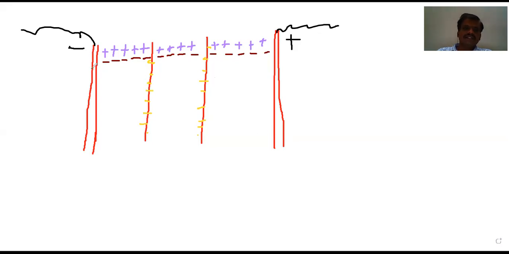Then let us see the first case. Let us assume that only cations are moving. We know that cations always move towards cathode.